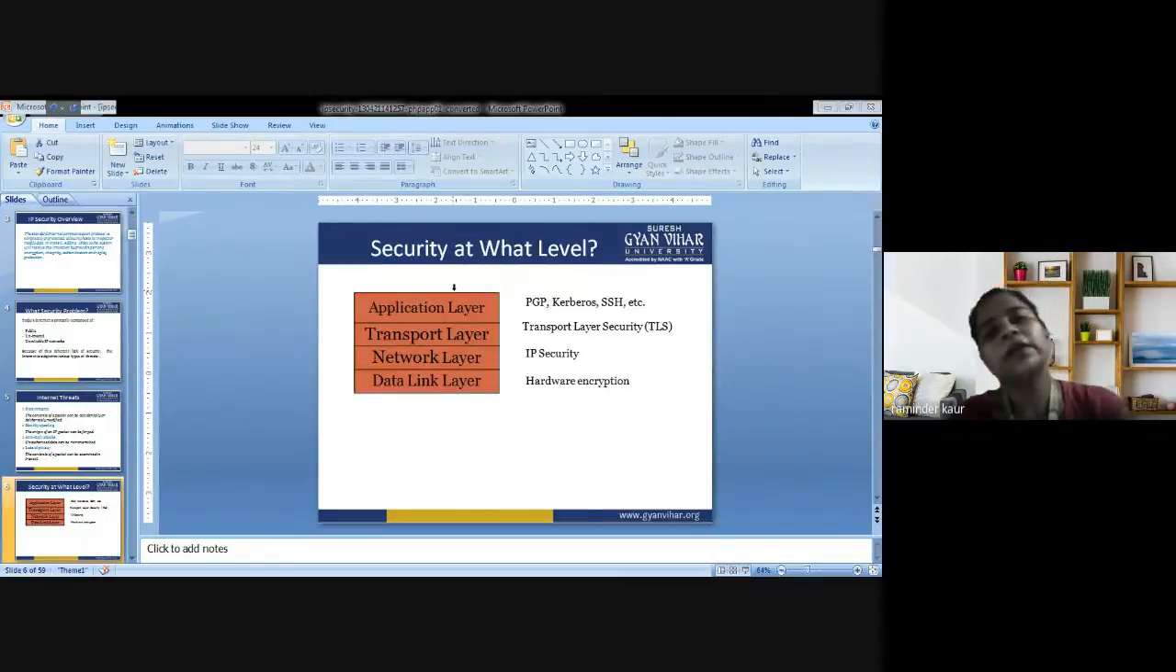Next, there are four levels of security that are provided: application layer, transport layer, network layer, and data link layer. There are various terms associated with all the layers. You can have a look at the same.